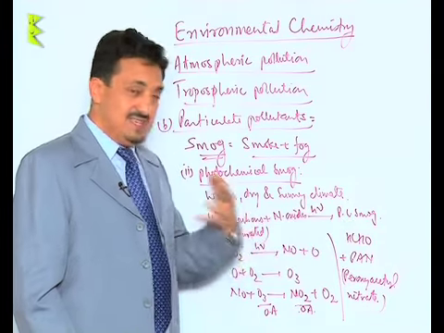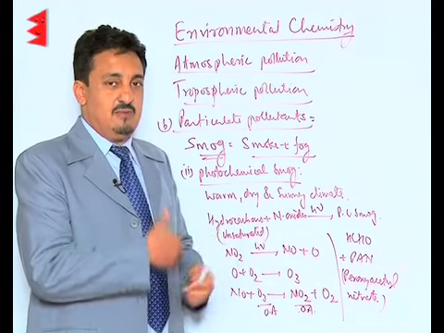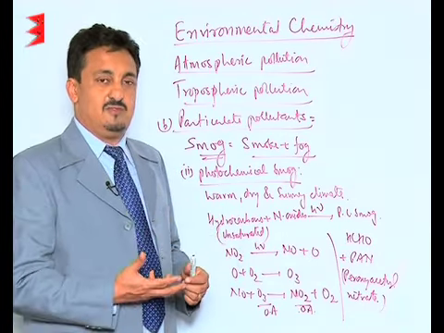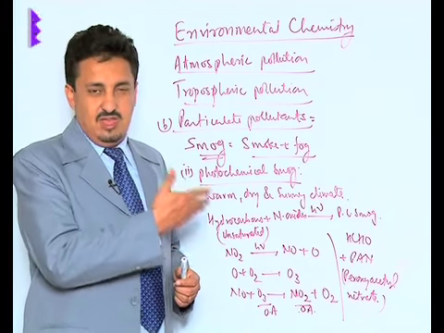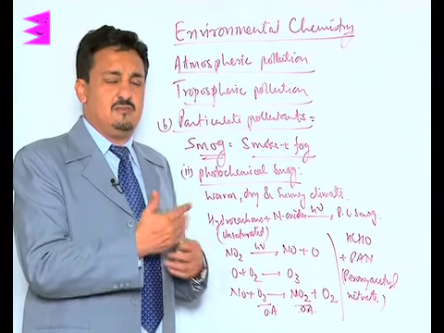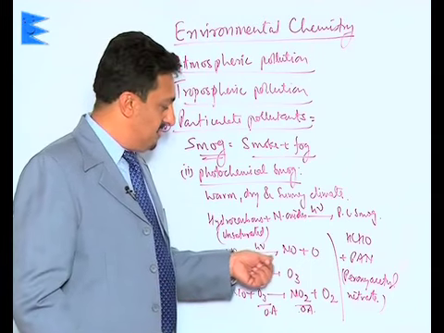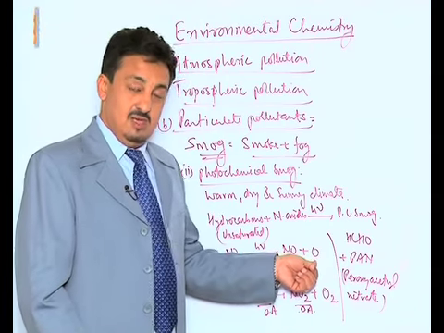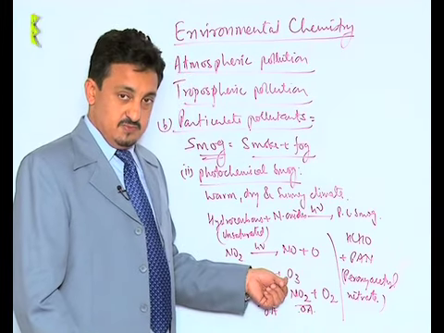Now how this takes place: from vehicular pollution we get the oxides of nitrogen. Mainly nitric oxide is obtained, and it combines with oxygen and gets converted into nitrogen dioxide. This nitrogen dioxide under the influence of sunlight gets broken down into nitric oxide and nascent oxygen. This nascent oxygen combines with oxygen and forms ozone.